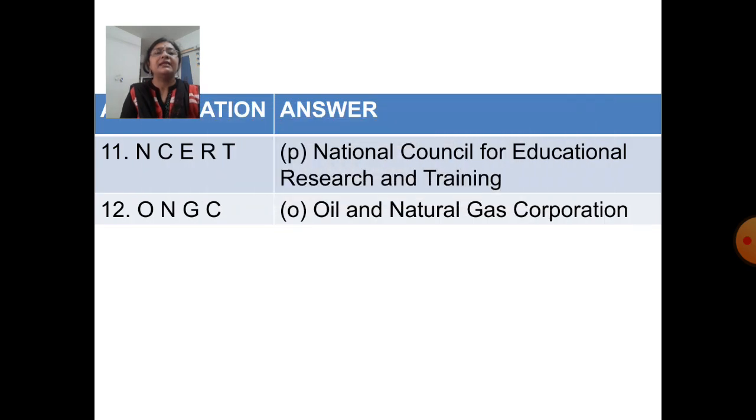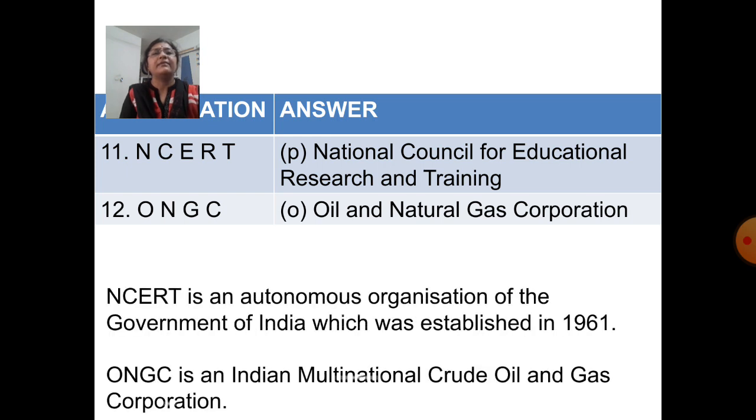The next abbreviation is NCERT. NCERT stands for National Council for Educational Research and Training, which is option P. NCERT is an autonomous organization of the Government of India which was established in 1961. Next abbreviation is ONGC. ONGC stands for Oil and Natural Gas Corporation, which is option O. ONGC is an Indian multinational crude oil and gas corporation.